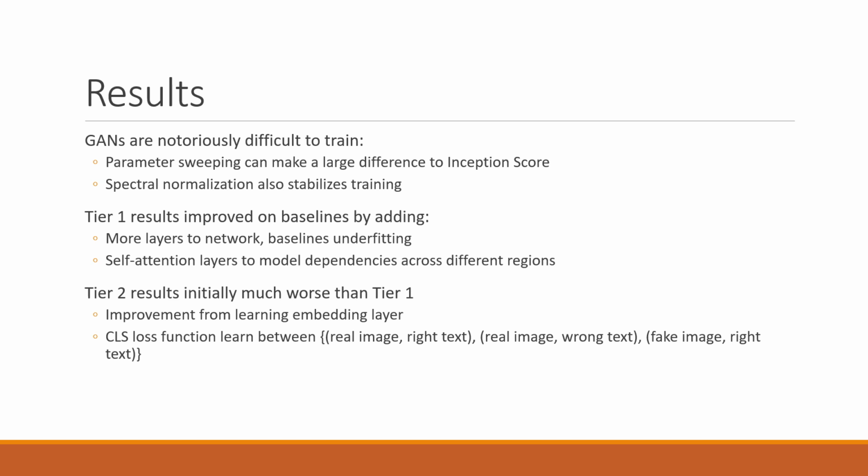Also, adding self-attention layers to the system allows it to model dependencies across different regions of the image. And then for Tier 2, we found initially that the results were much worse than Tier 1, as expected. However, we found that we could improve the scores by adding a learnable embedding layer, and secondly, by using a more complex CLS loss function, which enforces the discriminator to distinguish between real images and fake images, as well as images which are real but have the wrong text.